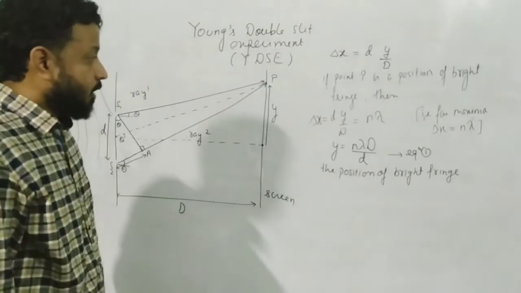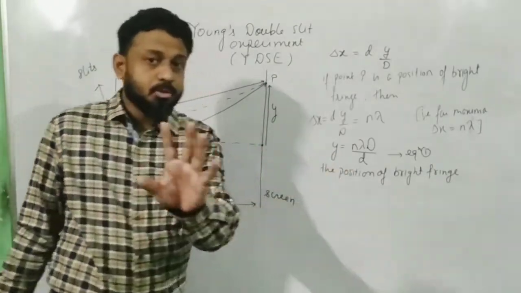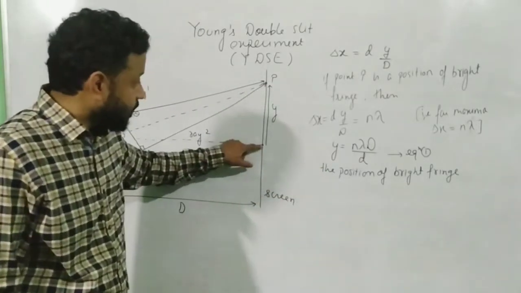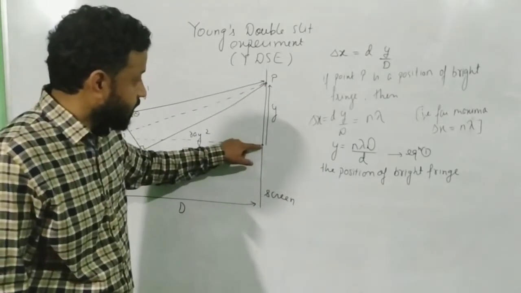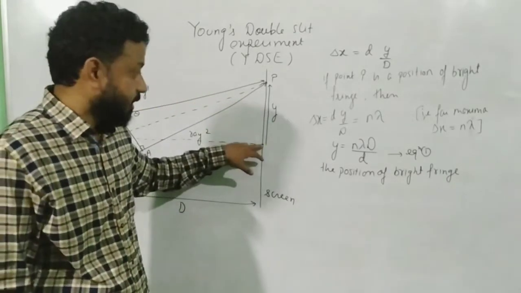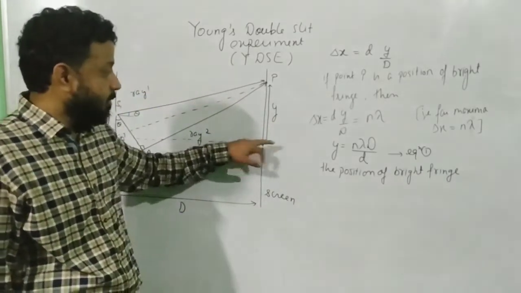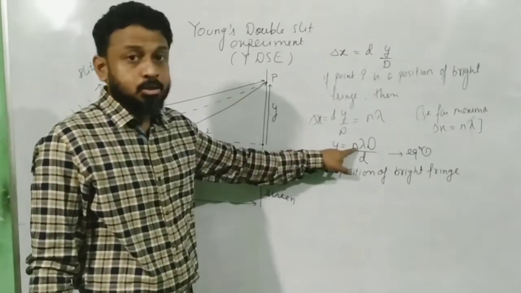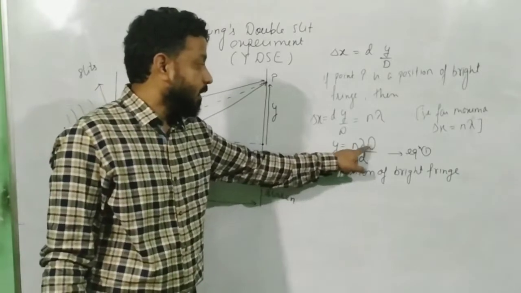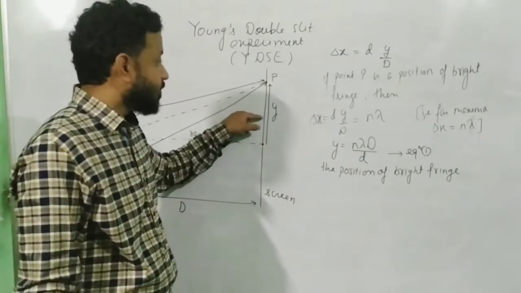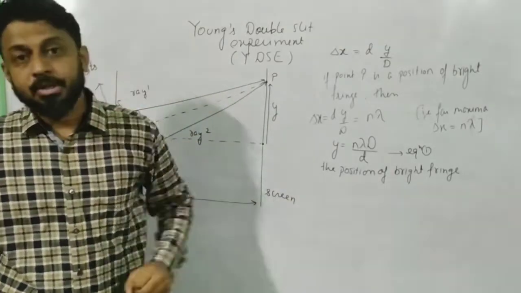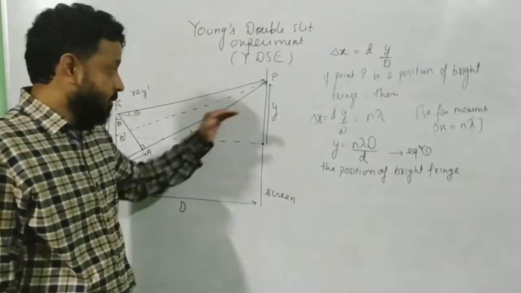Now what does this formula speak about? This is very important. Try to understand the formula. What is y? Y is the measurement from the central position, the central point of the screen. Suppose I want to know where is my second bright fringe from here. What will I do? I will put the value of n as 2. So when you put n equals 2, you will write 2 lambda D by d. You will get a value of y, and that value of y will be the position of the second order bright fringe. Similarly, third fringe.